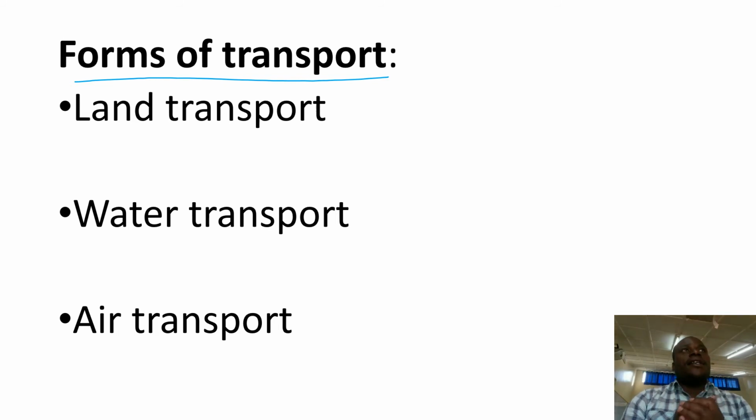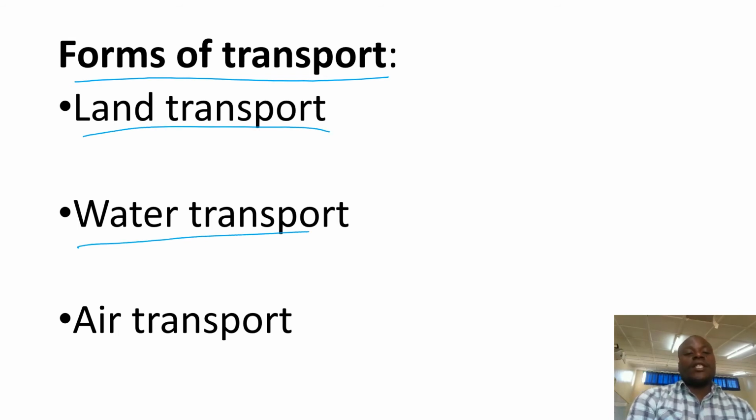And a car stands for means used on road. So we have three major forms of transport used all over the world, and these forms include land transport, water transport, and air transport.